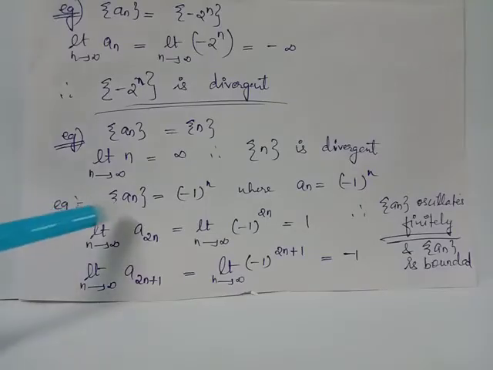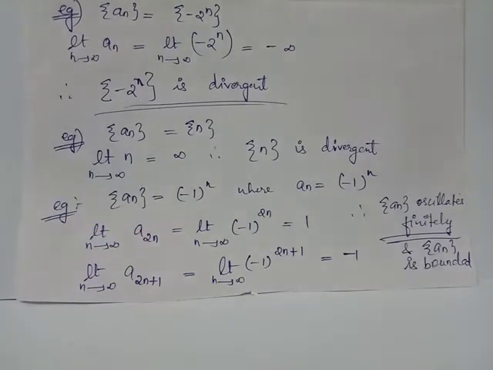When we considered the sequence a_n equals (-1)^n, we had noticed that the limit as n tends to infinity of a_{2n} will give us 1 as the limit, and the limit as n tends to infinity of a_{2n+1} will give us -1 as the limit. Since the limit is not unique, we conclude that this sequence (-1)^n is an oscillating sequence, or oscillatory sequence, and it oscillates finitely between positive 1 and negative 1.